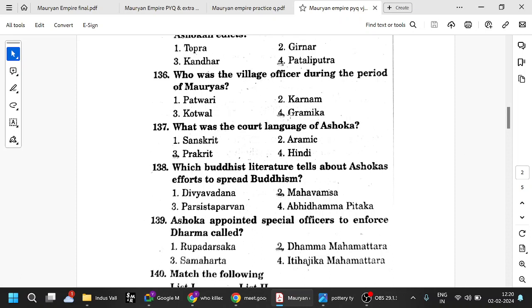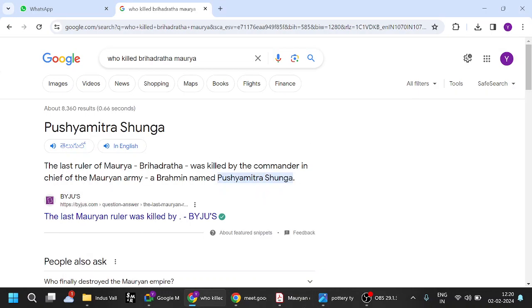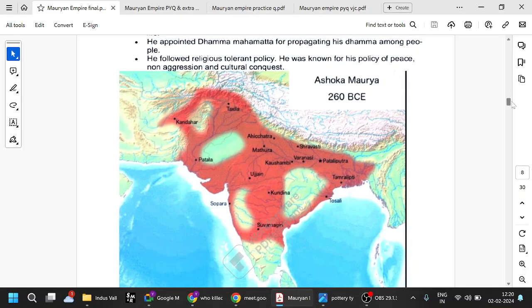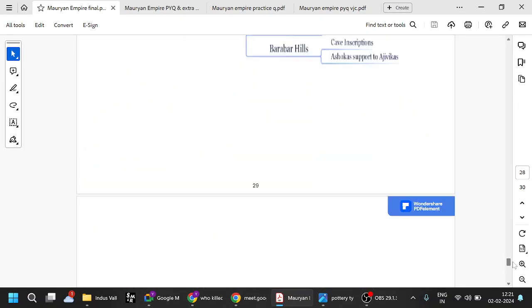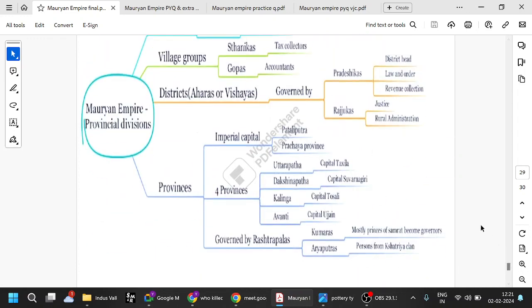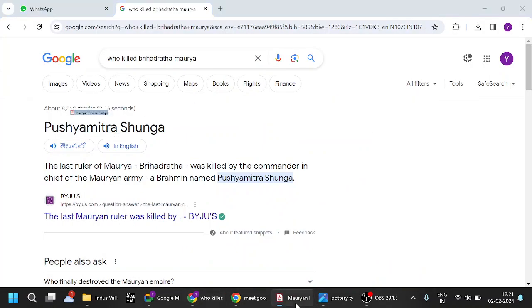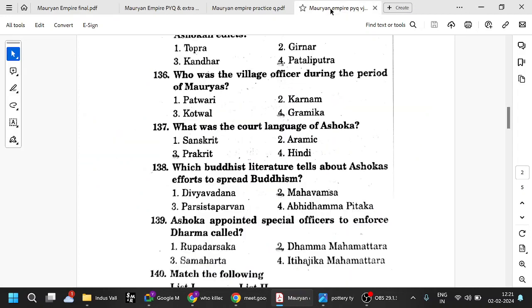So who is the village officer during the Mauryas? Okay, we have seen the village officer. Okay, so the village officer is Gramika. Village officer Gramika, village groups Thanikas and Gopas, districts are Aharas and Vishayas. There are four provinces, meaning major states: Kalinga, Avanti, Dakshinapatha, Uttarapatha. And the capitals also we have seen. So the village officer means Gramika.